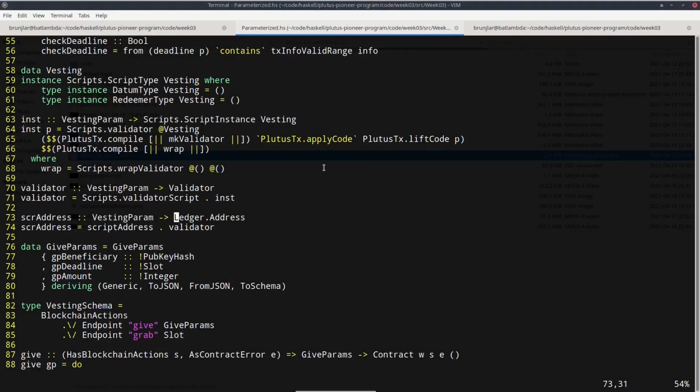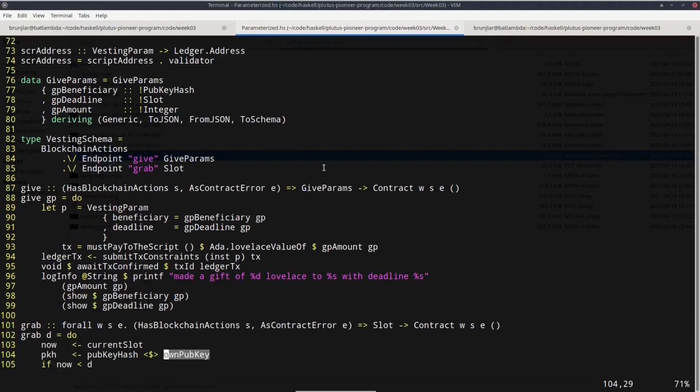Changes are also necessary in the wallet part. I did them already. The give parameters stay the same, but the endpoints are slightly different because in the grab endpoint earlier we only had a unit argument, so basically no argument. Now we need the slot because in order to construct the address that we grab from, we need to have the parameters, and the parameters are the beneficiary and the deadline. The beneficiary will be the wallet itself, so we don't have to pass that in the endpoint. The wallet can find that out by itself, but we do need the deadline. So this now takes a slot argument.